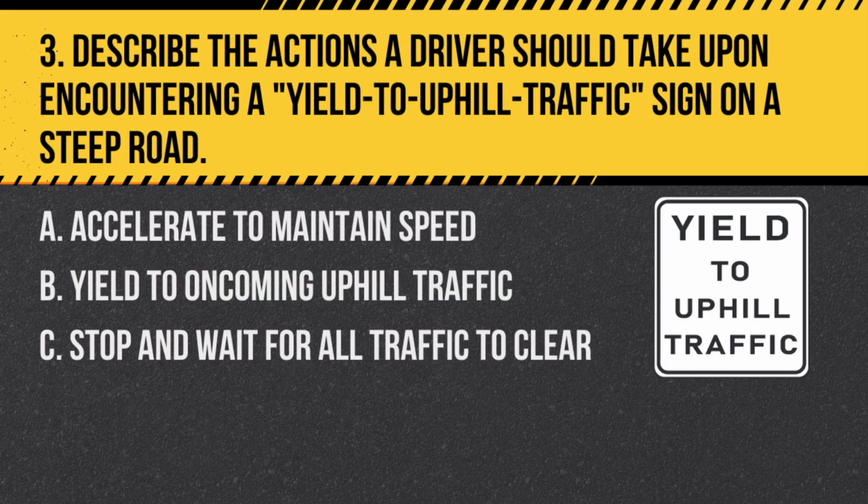Question 3. Describe the actions a driver should take upon encountering a yield to uphill traffic sign on a steep road. A. Accelerate to maintain speed. B. Yield to oncoming uphill traffic. C. Stop and wait for all traffic to clear. Answer. B. Yield to oncoming uphill traffic. Uphill vehicles have the right of way due to the difficulty of regaining speed.